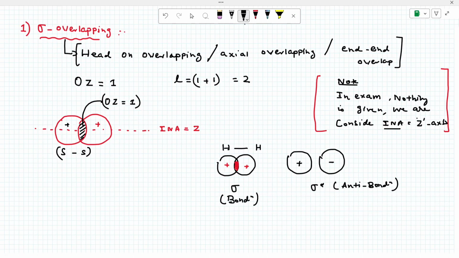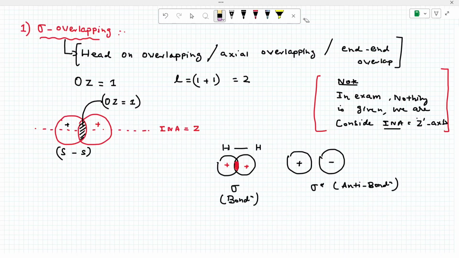In anti-bonding, due to opposite wave functions, the two orbitals do not bond. Non-bonding is different: there is totally no overlap. Did you understand this point? Pi star is anti-bonding pi orbital. So how do they form bonding or anti-bonding? The wave function should be the same for bonding; if different, anti-bonding. Non-bonding means there is no overlapping, that is called zero overlap. Zero overlap is also called non-bonding. Okay, this is important. Please note.